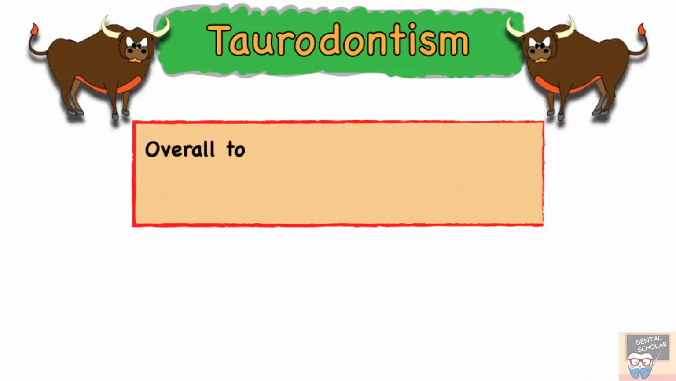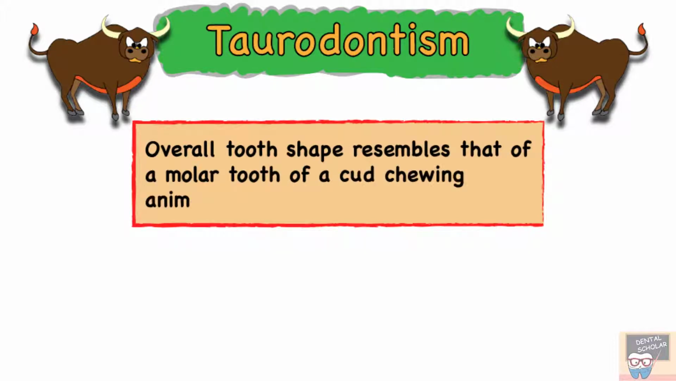The overall tooth shape resembles that of a molar tooth of a cud chewing animal. A cud chewing animal is like a cattle or goat or sheep.